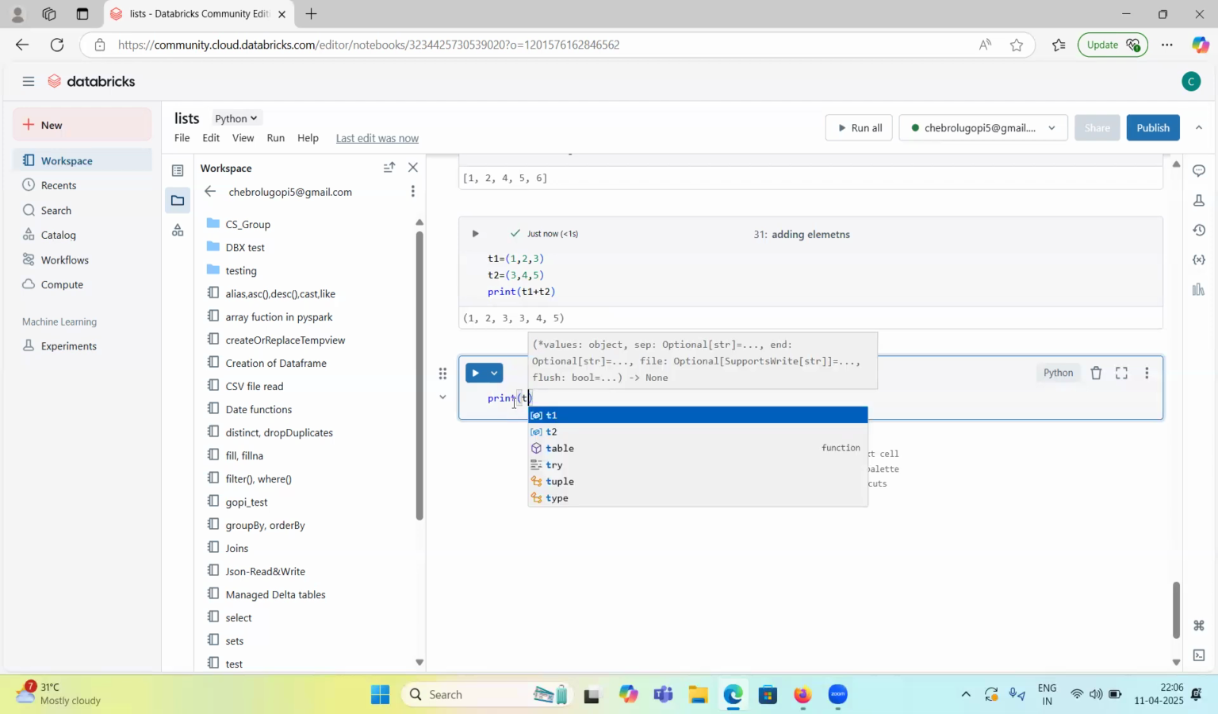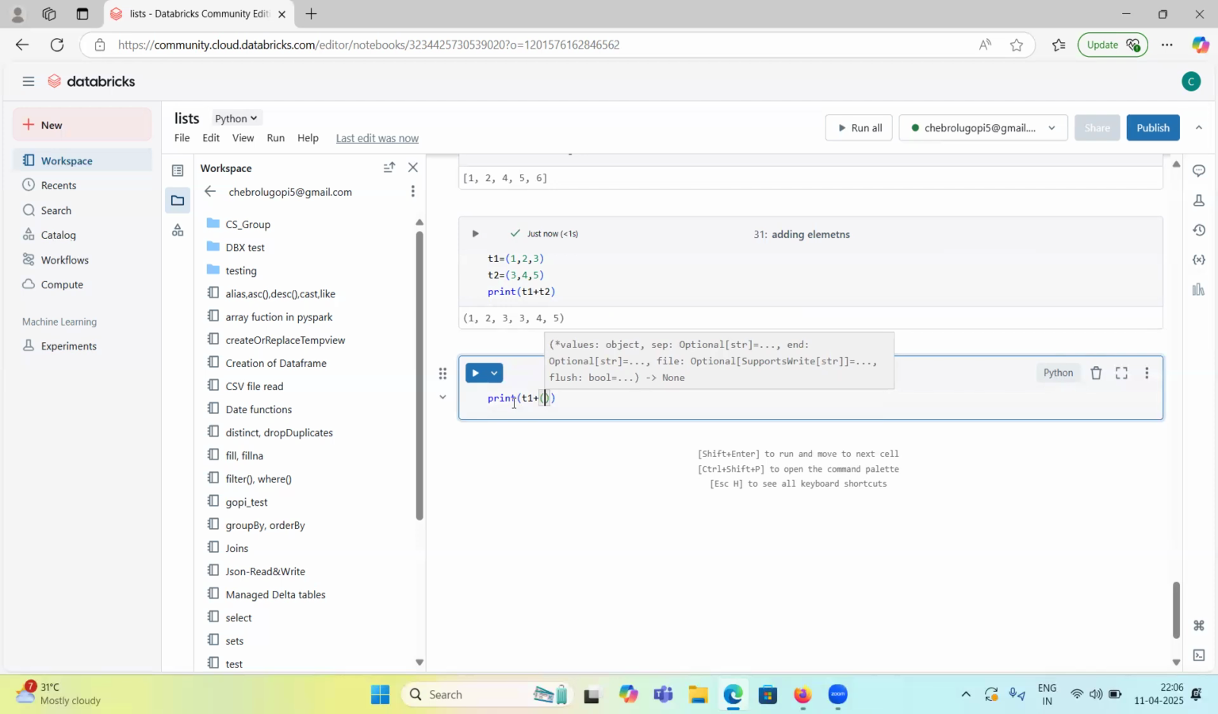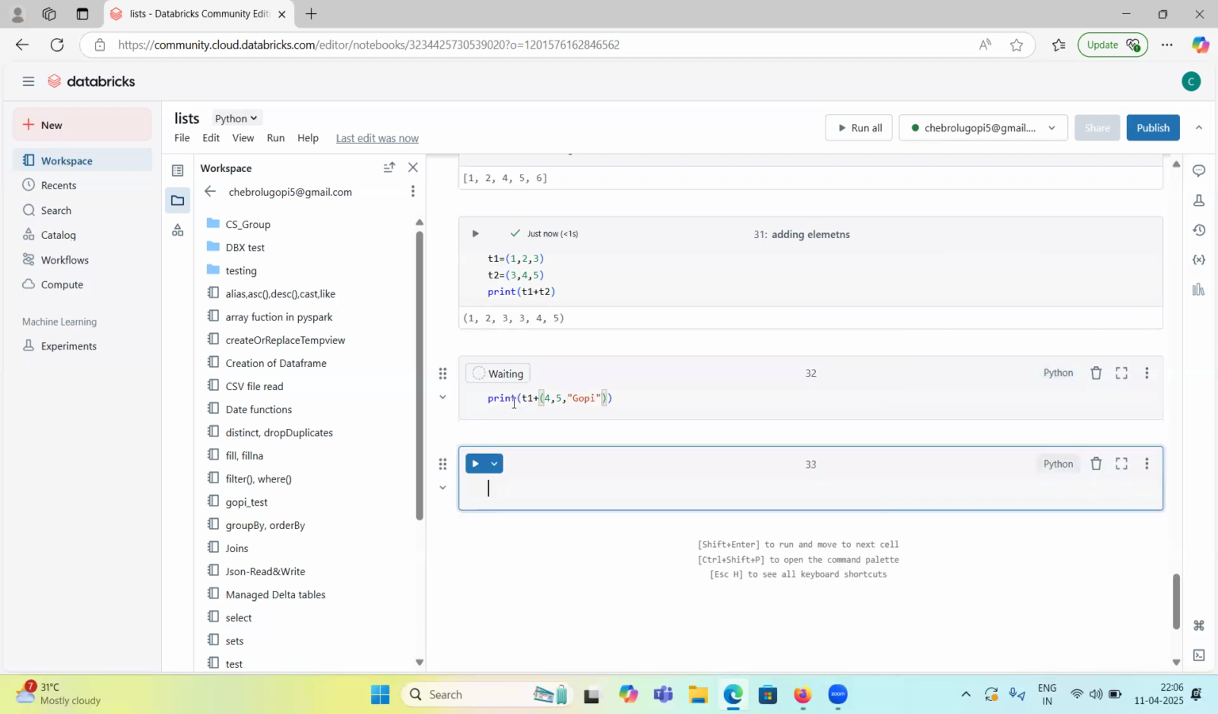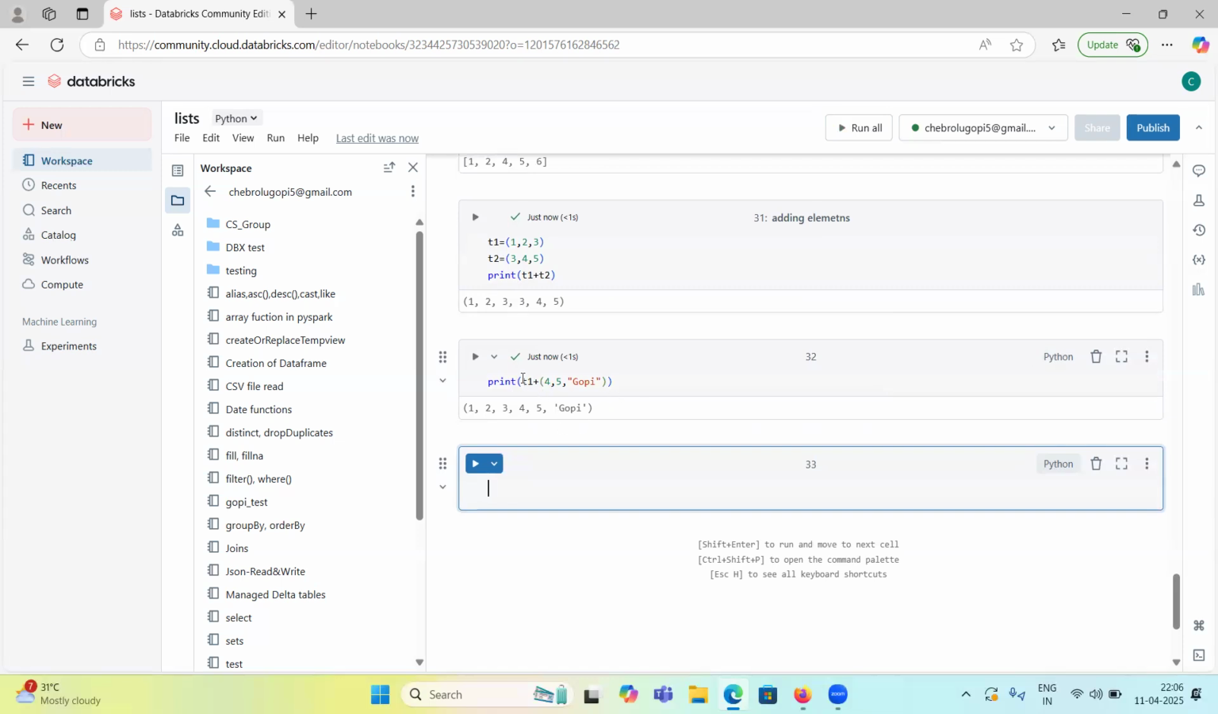We already have tuple 1. If I want to add some manually created values like 4, 5, gopi, it will work like this also. In tuple 1 we already have 1, 2, 3, so to this 1, 2, 3 it has added 4, 5, gopi.